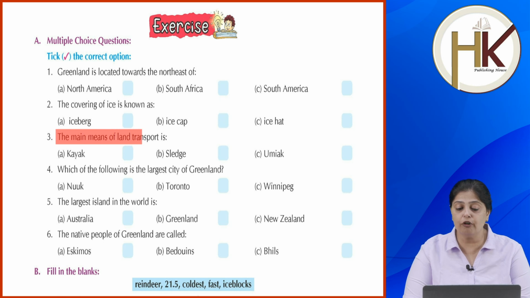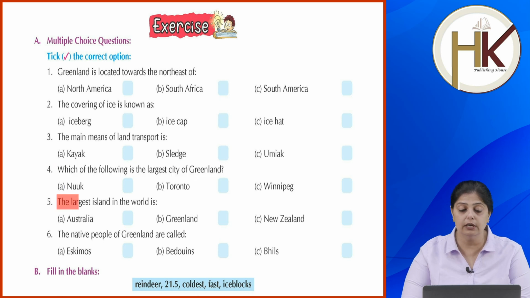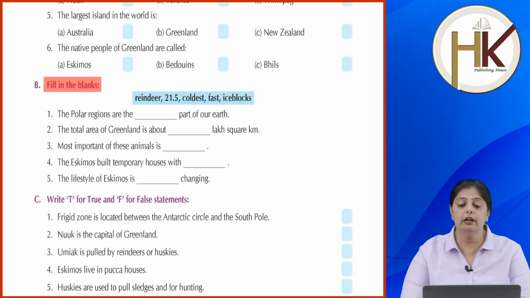The main means of land transport is kayak, sledge or umiak? It is the sledge. Which of the following is the largest city of Greenland: Nuuk, Toronto or Winnipeg? It is Nuuk. The largest island in the world is Australia, Greenland or New Zealand? It is Greenland. The native people of Greenland are called Eskimos, Bedouins or Bheels? It is the Eskimos.